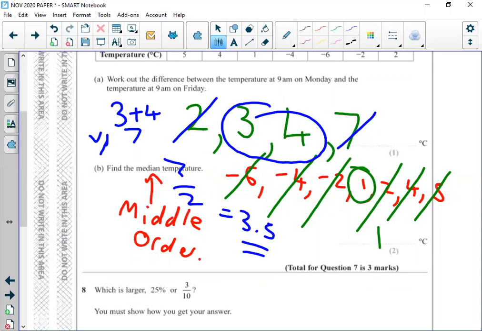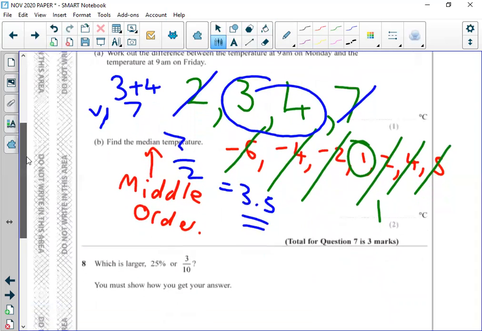And this is what I was trying to get at when I said a lot of people get confused, because people that maybe haven't attended maths very much, or aren't that familiar with medians, they might think, actually, how can that be the answer? There's no 3.5 in my list. Imagine this was the shoe sizes of the children in a particular class. You might say, how can it be 3.5? There's no child in this class with a 3.5 shoe size, but that is okay.